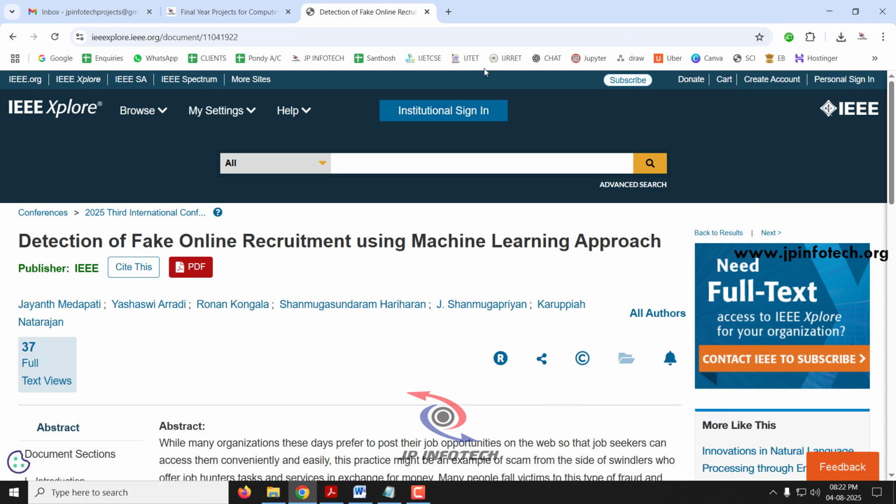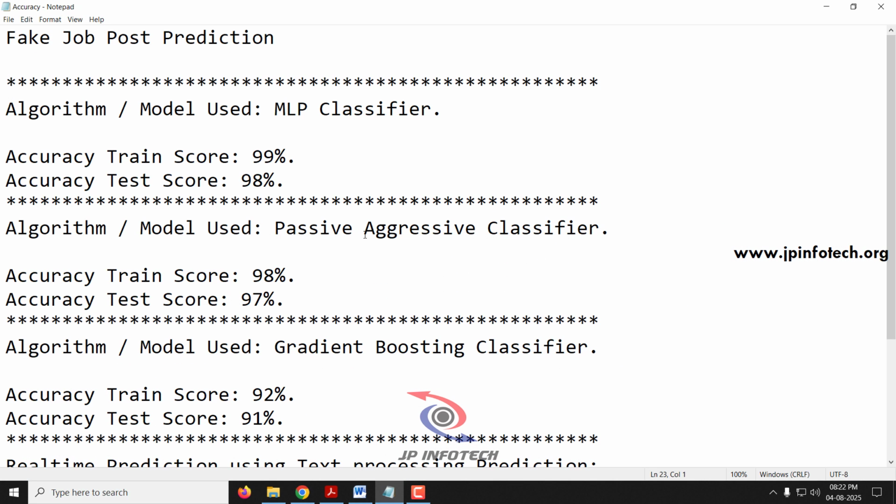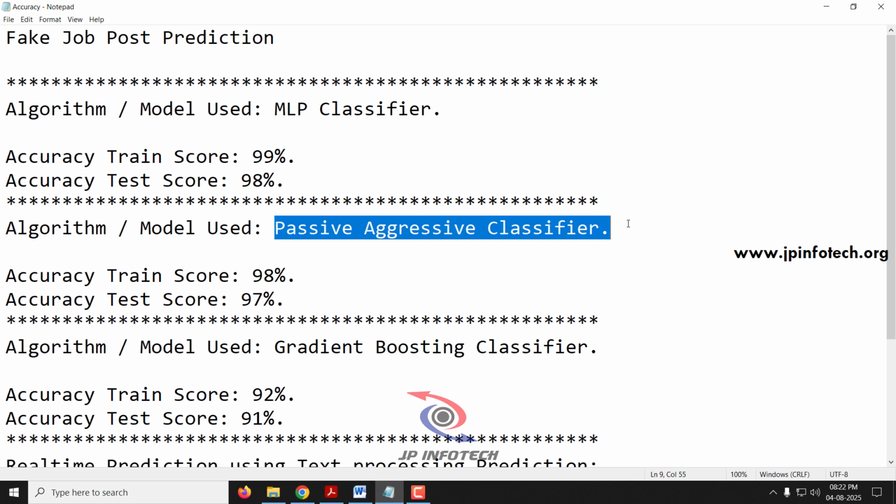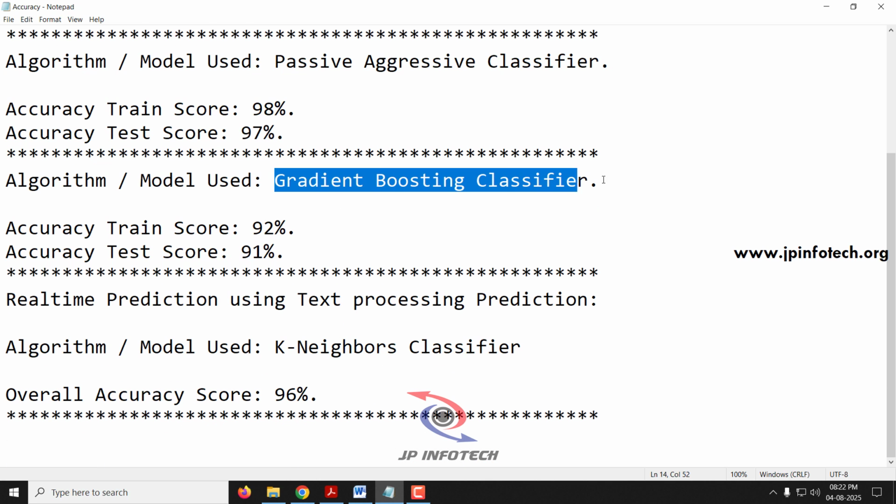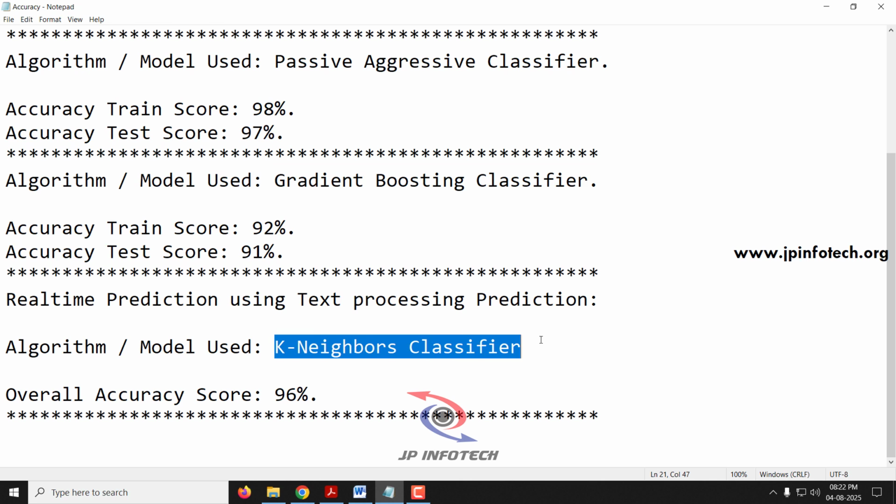Before seeing the details, let us see the models that we have used in our project. We have used 4 different models in our proposed system. The first model is the MLP classifier, the second one is the passive aggressive classifier, the third one is the gradient boosting classifier, and the final one is the K neighbors classifier.